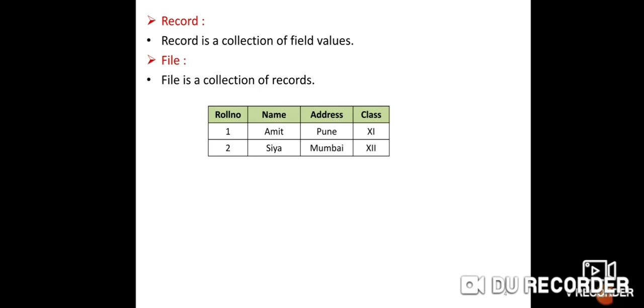Then in this example, what is a field? Field means attribute of that data. Means Sia is a field. It is called a field. And what is a record? See, this is called a record. Understand? This complete is one record. In this example, how many records? 2 records in this example. Means 1, Amit, Pune, 11. This is also one more record. Mumbai is a field, a single elementary unit. It is called a field. Understand what is field, what is record, what is file.